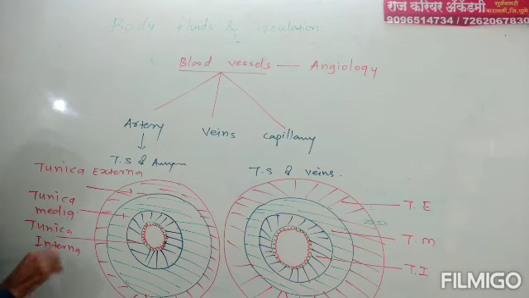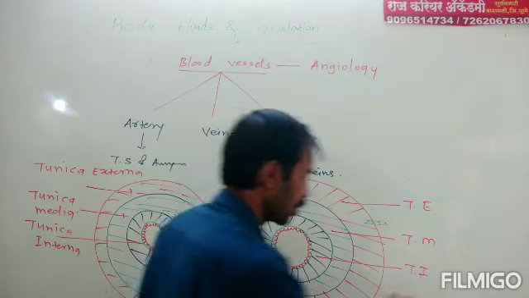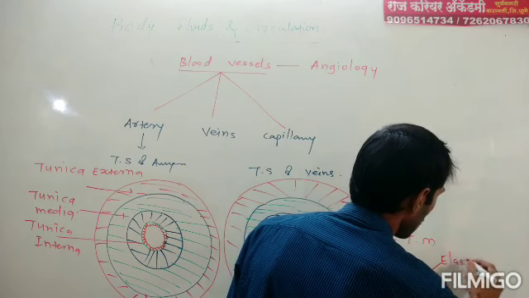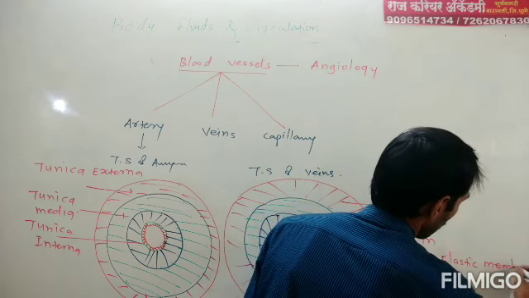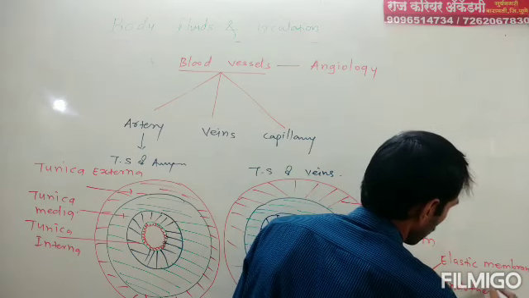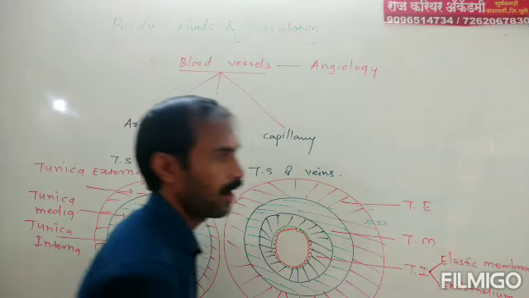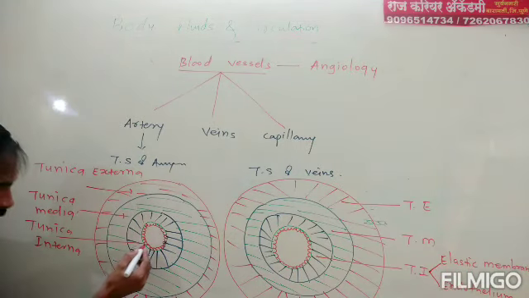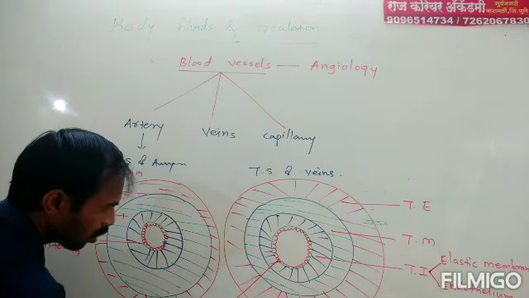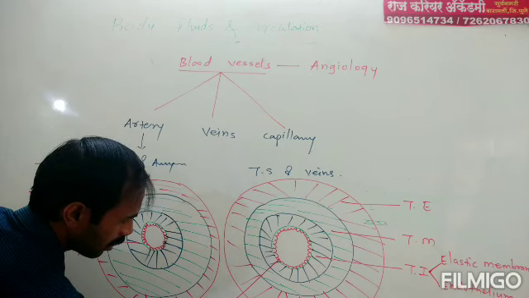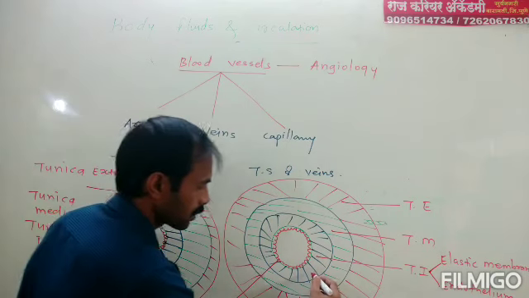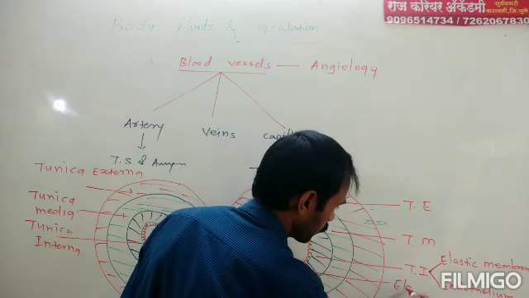Again, the inner layer, tunica interna, is divided into two parts: elastic membrane and endothelium. These cells are known as endothelium, and this part is known as elastic membrane.